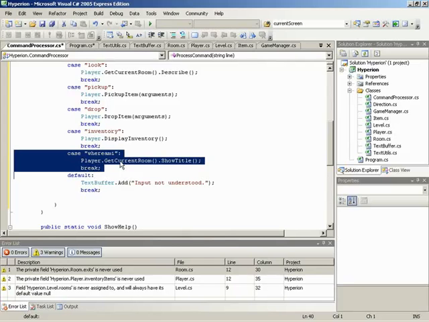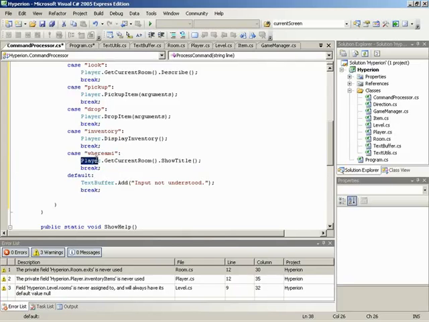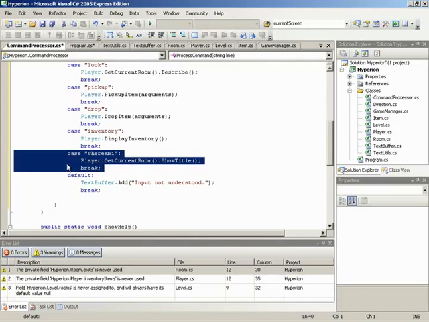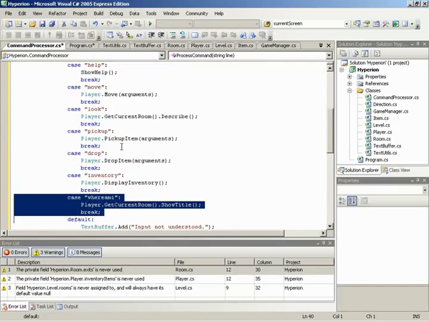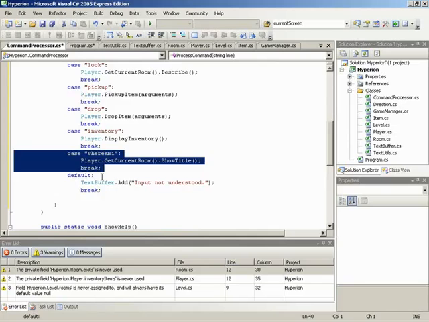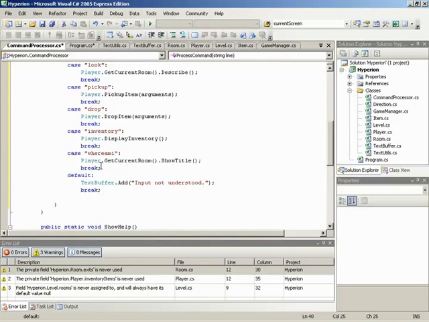Anything you want to add on. If you decide to add more functionality to a player or room or anything, and now you decide you want to have a text command access it, basically you'll be taking something that looks like these 3 lines, making a new case for your new command, and then causing something within the code to happen. And then, of course, breaking out so you don't process every single case at the same time. But after that, we've got our default now. We're telling that in the default case there was simply no understood input, and then we're breaking out of that to end the switch.